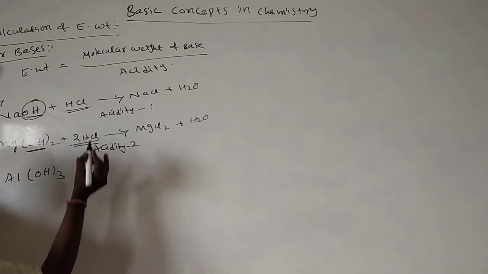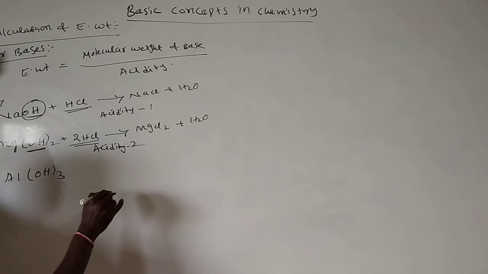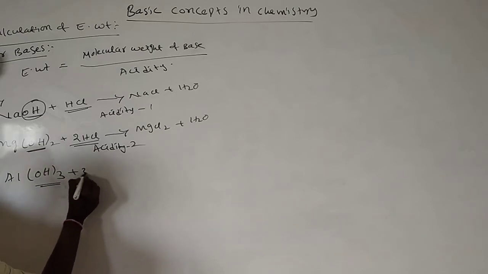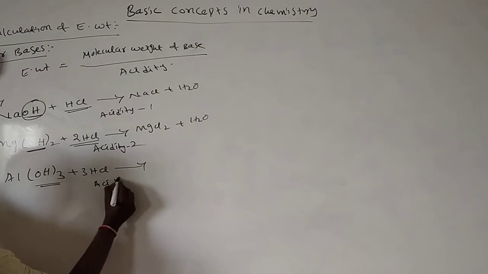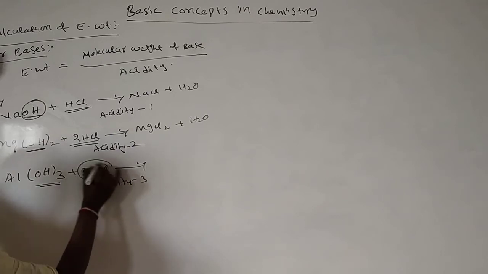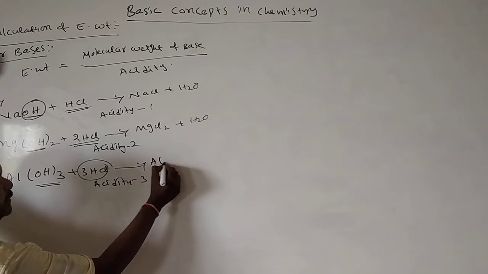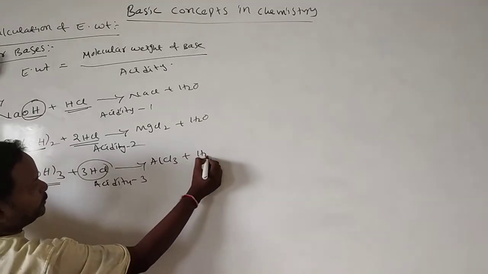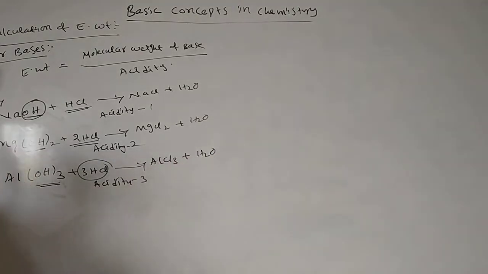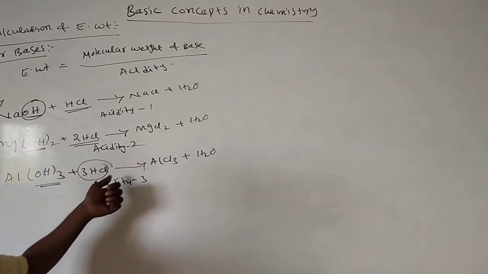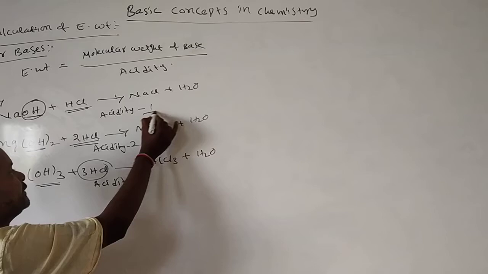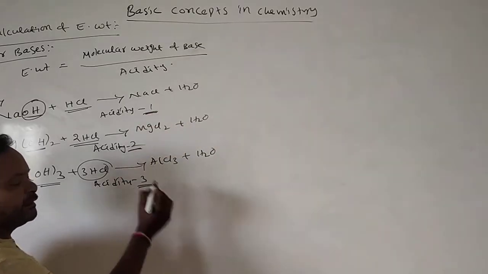In aluminum hydroxide, 3 moles are involved, so acidity is 3, forming aluminum chloride plus water. So sodium hydroxide reacts with 1 molecule of hydrochloric acid, then 2, then 3. So acidity is 1, 2 and 3.